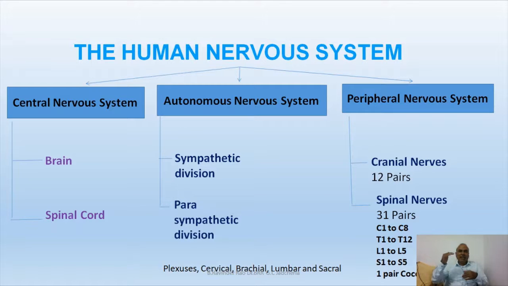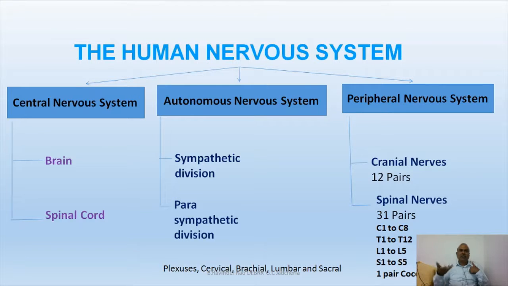One is acting as an accelerator, the other one is acting as a brake. So often the autonomic nervous system is described as accelerator and brake because both are necessary for the effective function of a vehicle. A vehicle has to move very fast, for that an accelerator is needed, but to control the speed a brake is also needed. Likewise, the sympathetic division of our autonomic nervous system is called an accelerator.